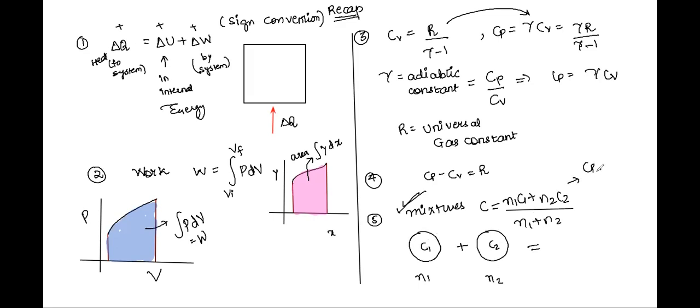So this formula is applicable for both Cp and Cv, right? The net value for the mixture, Cp mix or Cv mix, will be given by this formula. So this is how we get the Cp or Cv of the mixture. These are also questions which very frequently pop up.